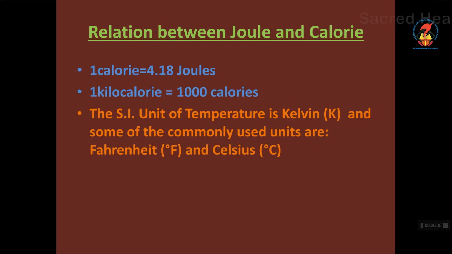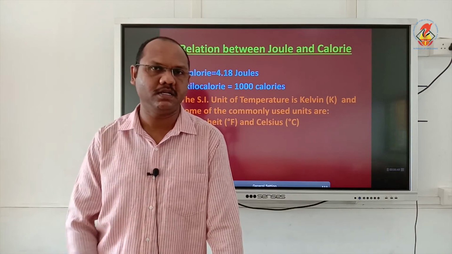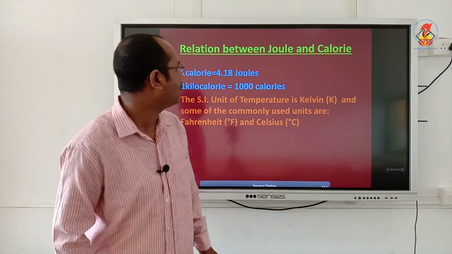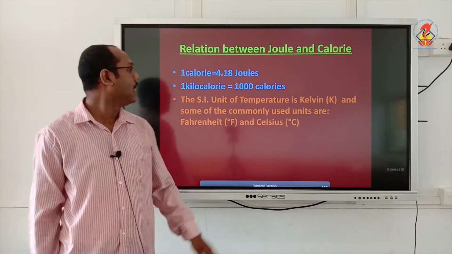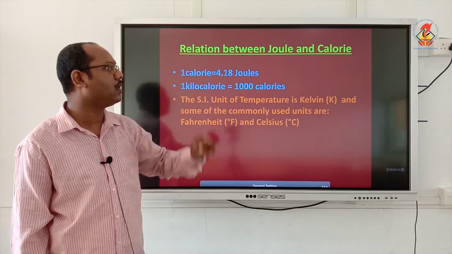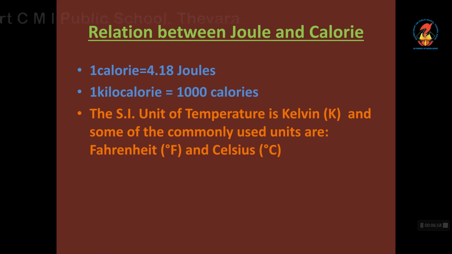Relation between joule and calorie: 1 calorie is equal to 4.18 joules. So if you want, you can round off to 4.2 joules and do the sums. So 1 calorie is 4.18 joules, and 1 kilocalorie is 1000 calories. That means 4180 joules.